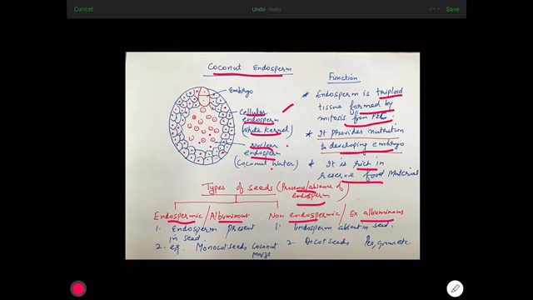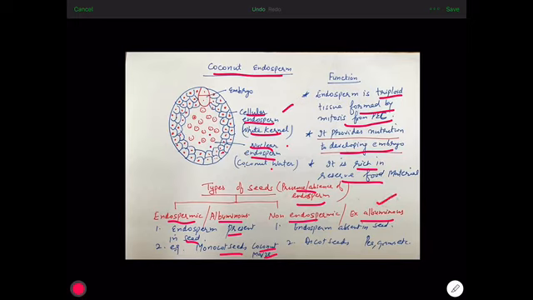Now what are endospermic or albuminous seeds? These are the seeds in which endosperm is present. It means endosperm is not completely consumed in the development of embryo. The examples of endospermic seeds are monocot seeds such as coconut, maize. These are endospermic.